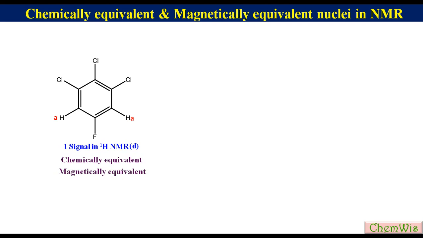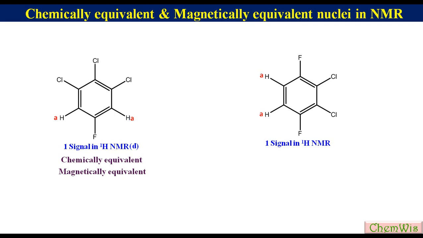Another example of this type is 2,3-dichloro-1,4-difluorobenzene. In this case too, protons are coupled with the fluorine. The two protons with the same electronic environment can be labeled with the same letter A. In the proton NMR, there will be one signal for these two protons that will appear as a doublet because of coupling with one fluorine atom.